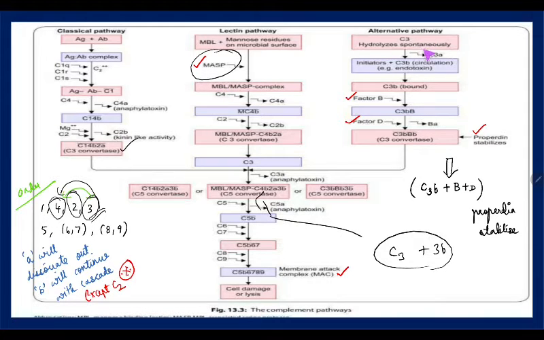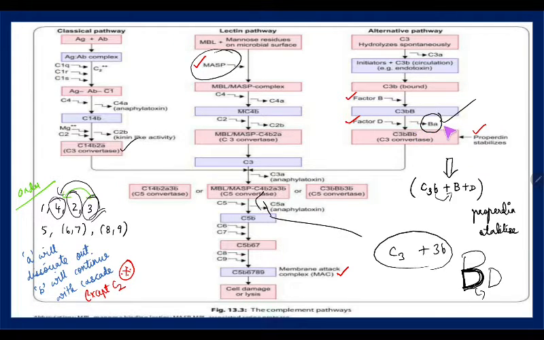Coming to alternate, it always starts with C3. It is C3b only, because A will go out. Then remember factor B, and next is factor D. After B, we get D in the alphabet, and D is going to cleave out the Ba portion, to be noted.